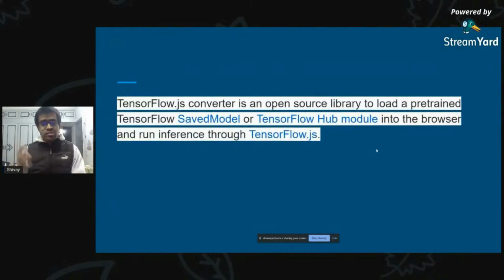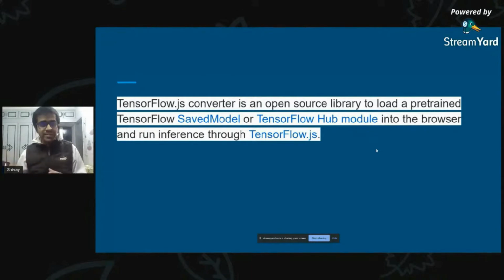So TensorFlow.js is essentially an open source library created by the TensorFlow.js team that uses C++ bindings. Its main source code has been written in C++, using which it is able to convert a pre-trained model. Now, that model can be of two different types. Either it can be a TensorFlow-based saved model. Whenever we save a trained TensorFlow machine learning model, it is usually saved as a saved model. Or you can have a Keras-based model that can be saved into a .h5 file, that is the